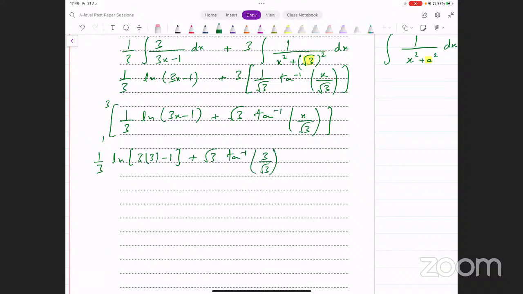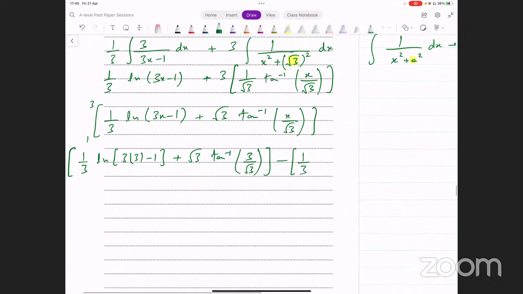This is what we get when we input x equal to 3. Subtract from that the case when you input x equal to 1, and that's going to give you 1/3 into ln of 3 minus 1 plus √3 into tan inverse of 1 over square root of 3.